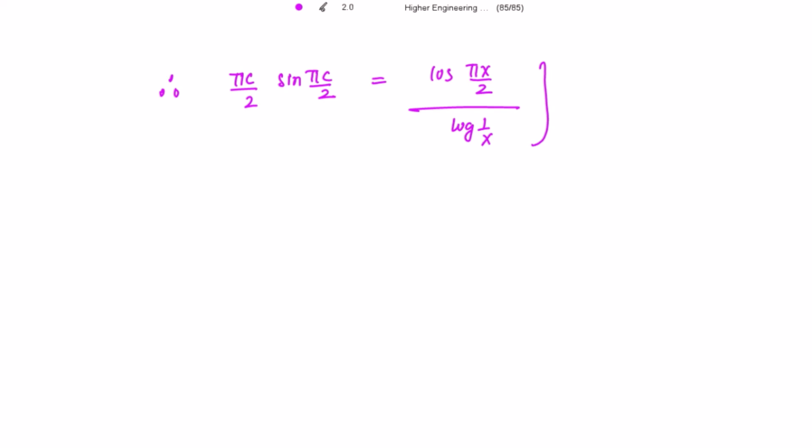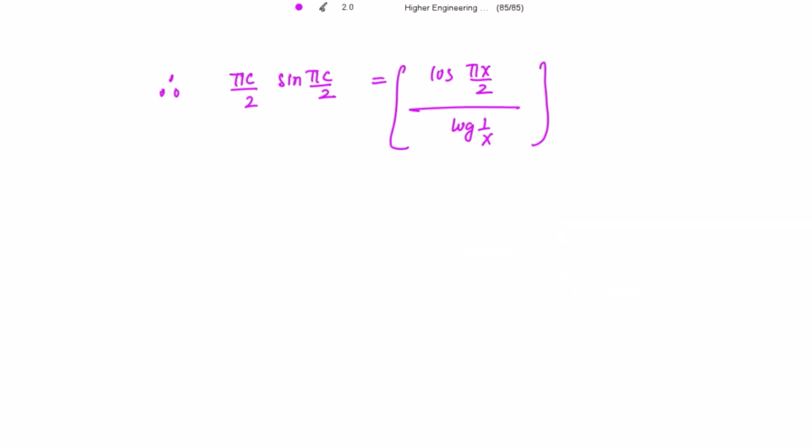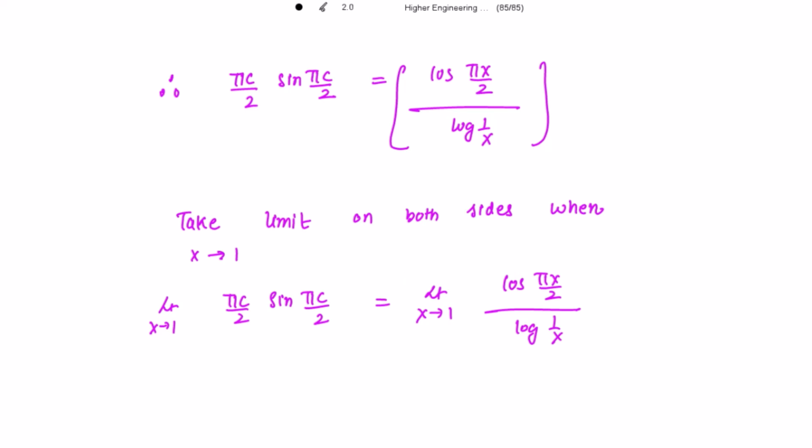Now this is nothing but the given expression, and I just need to take the limit x tending to 1 on this. So let's take the limit x tending to 1 on both sides, and we need to get the value for this, right? We just need to evaluate the left hand side.